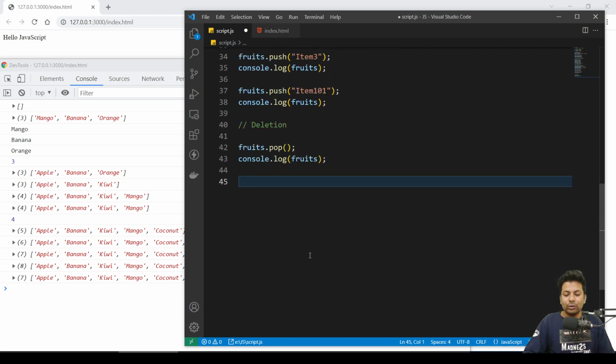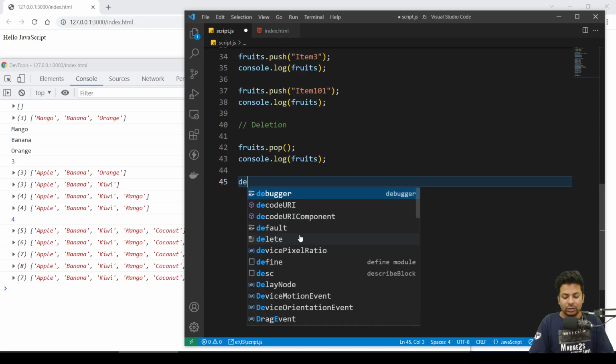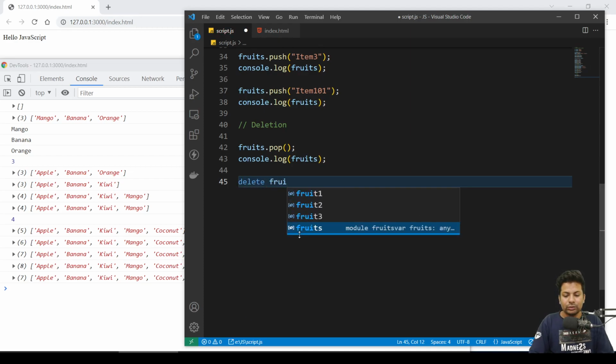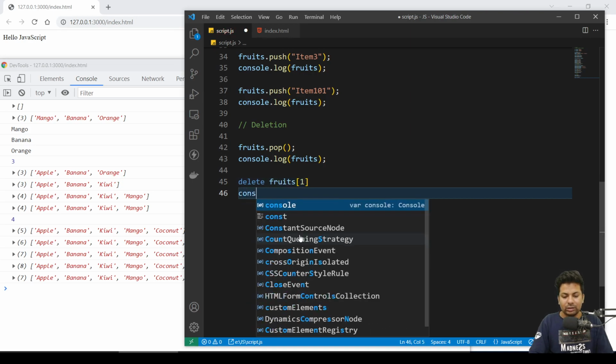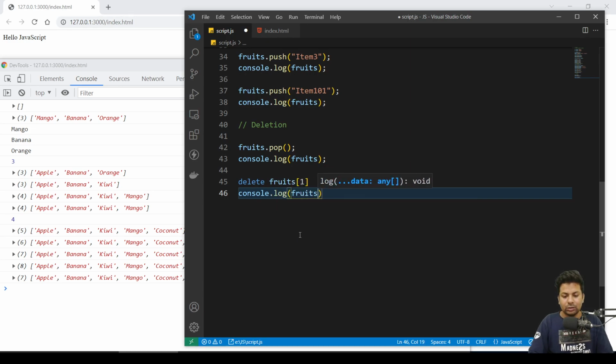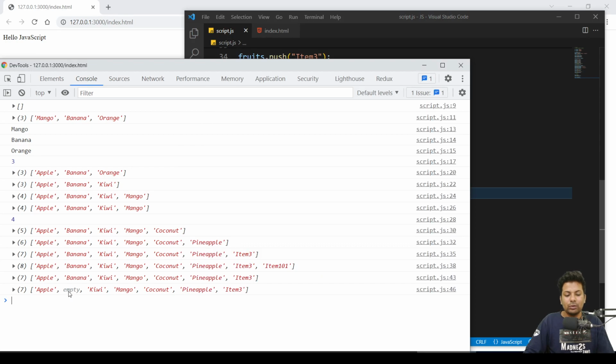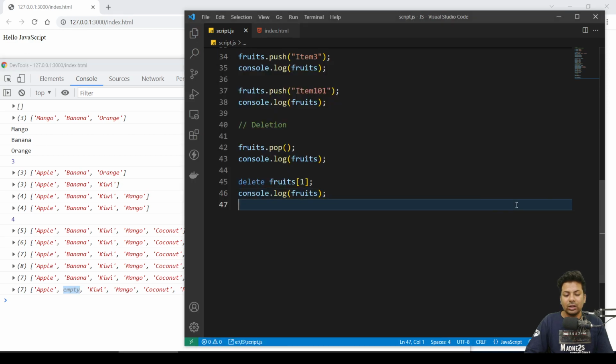Now suppose I want to remove the banana somehow. So just say delete fruits, index number 01. Yeah, so I'll say console.log fruits. See, this got removed, but you can see the space is still empty because I deleted this, I did not make the array smaller. Like kiwi should come here and mango should come here, it should make the array smaller by one length. It should use this space, but I have deleted. So now how to make them use it?